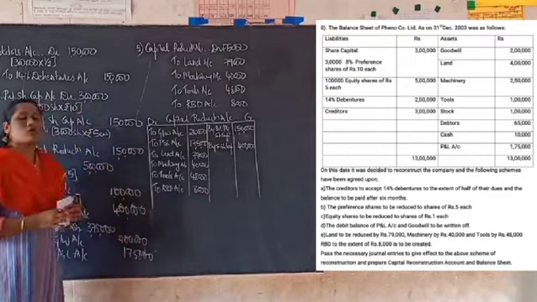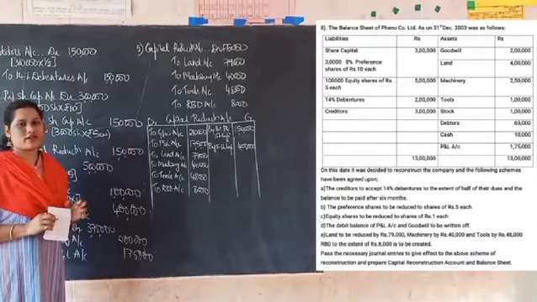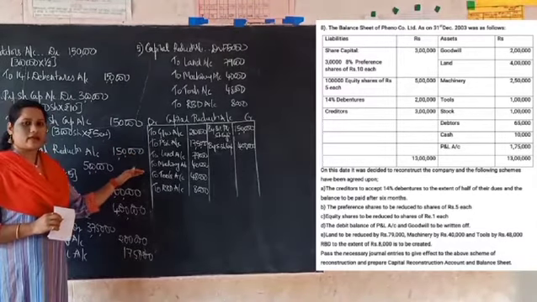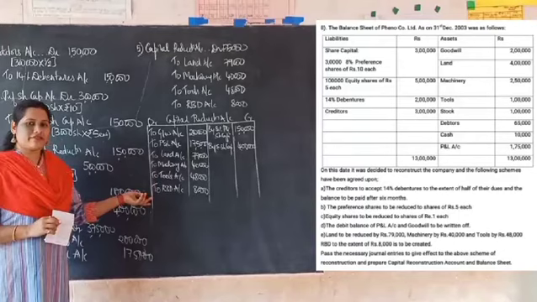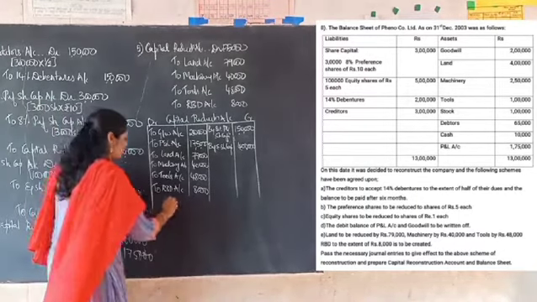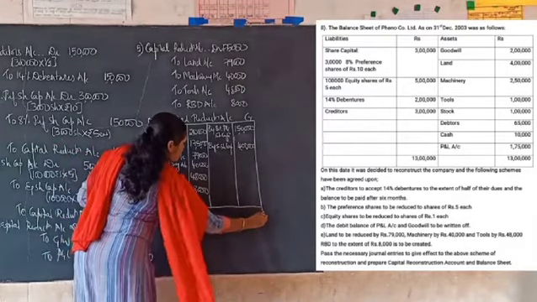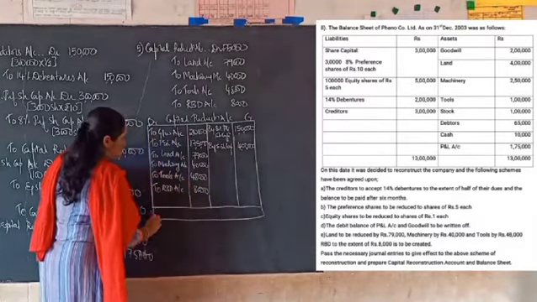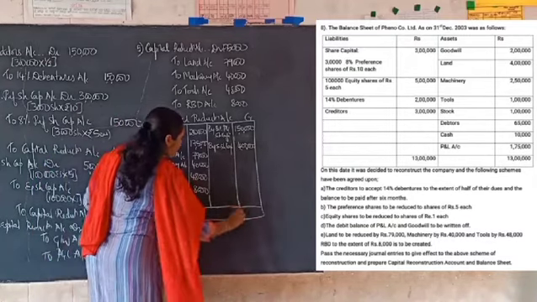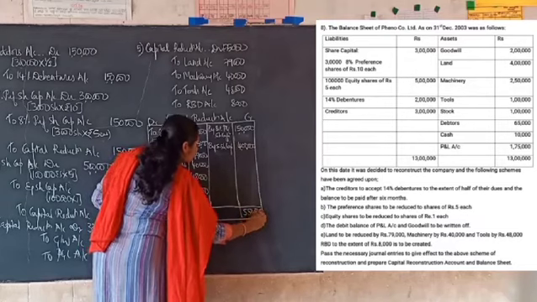So now no other entries or no other adjustments have been given with regard to capital reduction account. So we are going to close this account. If you still find any balancing figure, that should be transferred to capital reserve account. Let's see. If you look here, the total of credit side is more, that is 5,50,000.